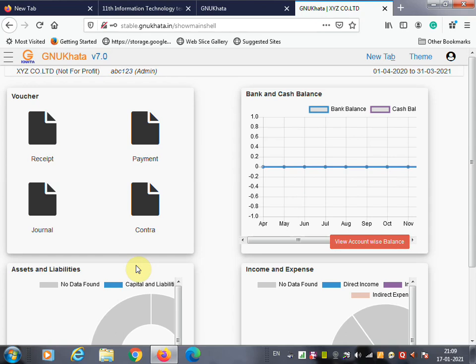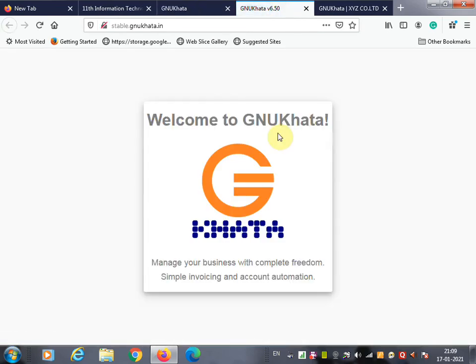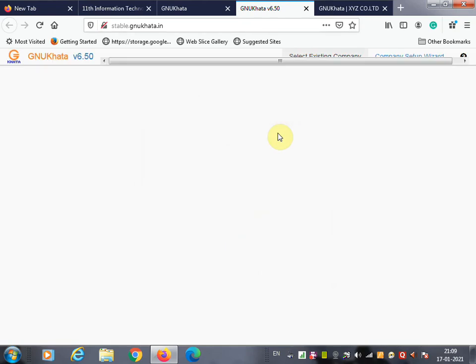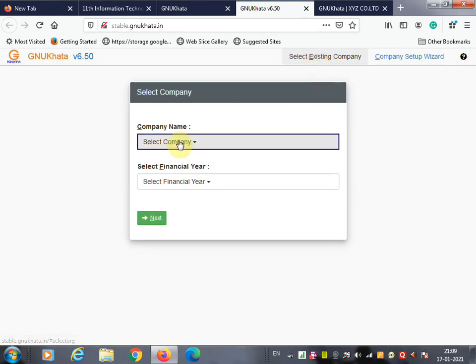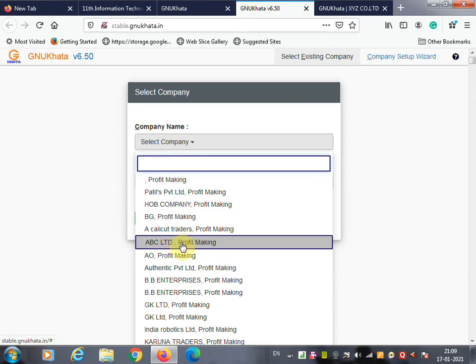Now, deleting an existing company. Suppose you want to delete an existing company, you have to go back to the previous screen. Here you are going to submit. Once you click on the submit button, you can delete the company which you have created. In this list you can select the company which you want to delete.